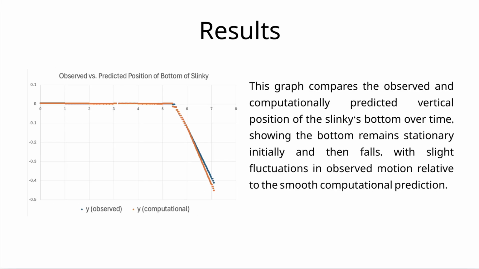So this is the result part. This final graph compares the experimental motion from Tracker and the predicted motion from the GlowScript simulation. They both show the bottom remains stationary at first and then starts falling. However, the Tracker data contains small fluctuations, while the computational model is smoother, and there are several possible errors here.